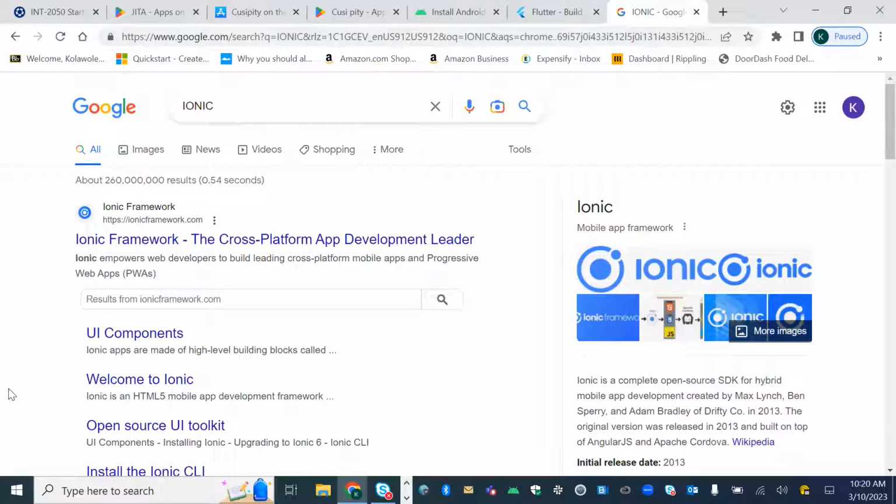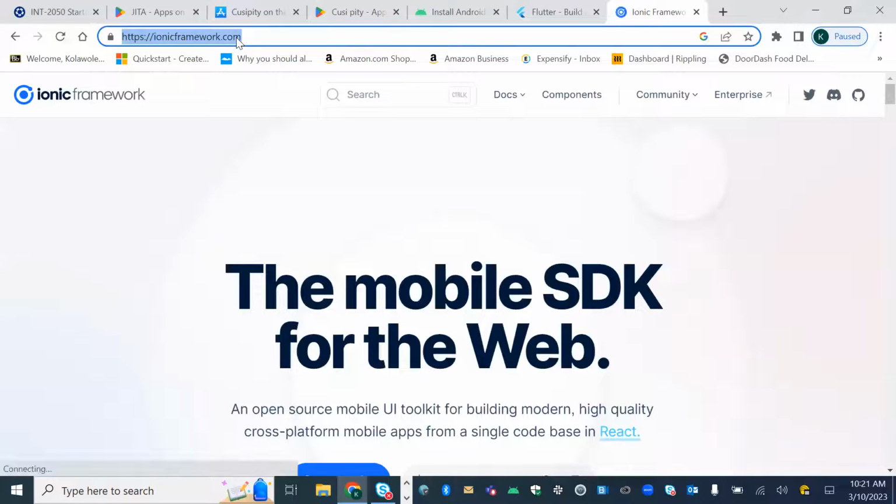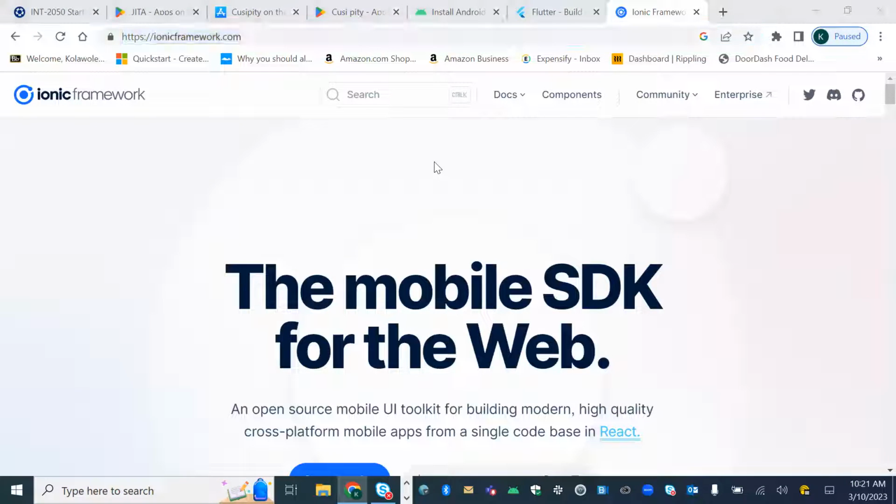They call it cross-platform app development. It allows you to do both the iPhone and the Android at the same time using one code base. So I also posted that in the chat. There are a lot of them out there, Flutter, Ionic, that allow you to use one code base, and then you can do both.